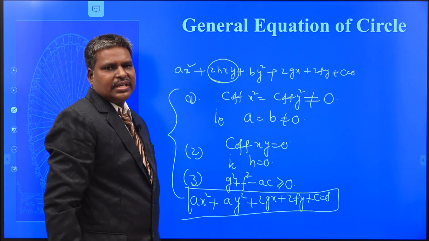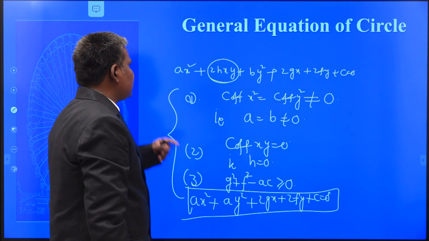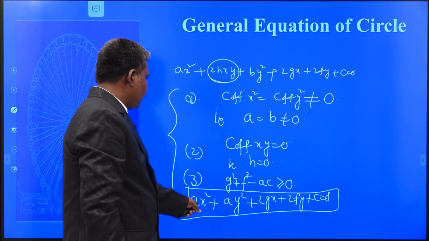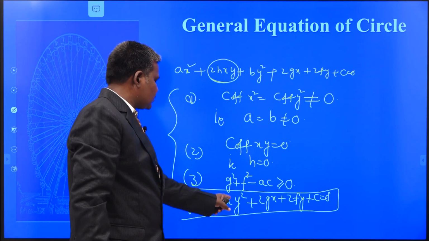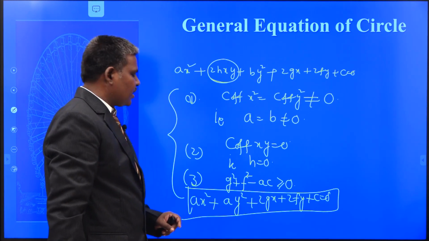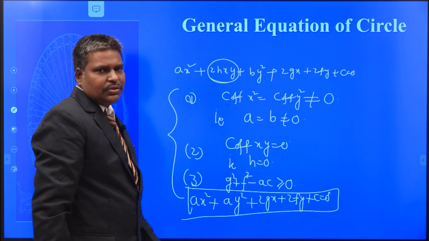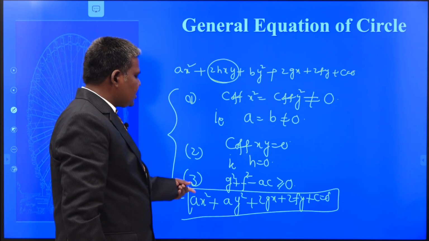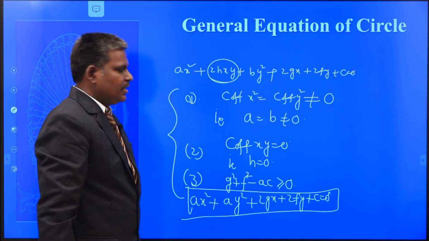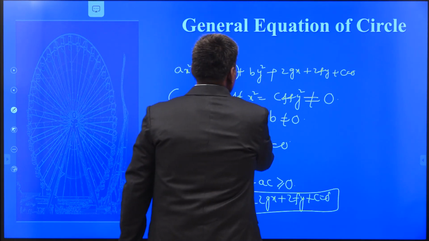This is your circle. What is the difference between the standard form and here? Only the coefficient of x square and coefficient of y square. There your a value is 1. Here if a is equal to 1, this equation becomes the standard form. Here a must be not equal to 0.